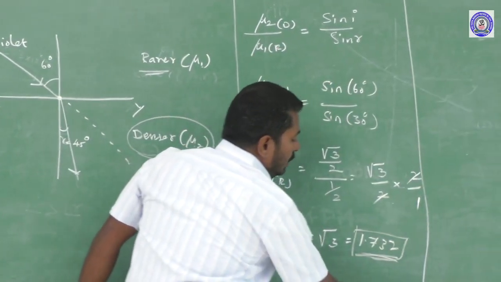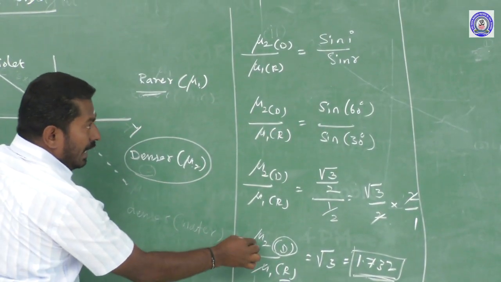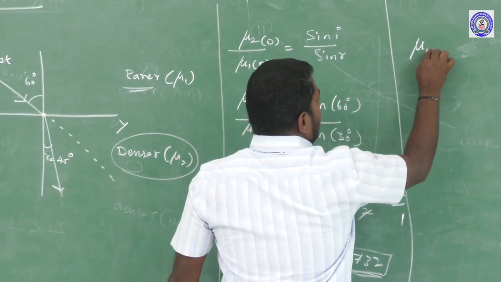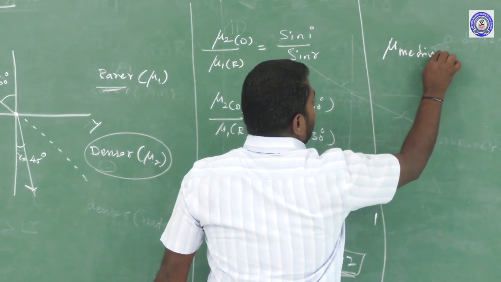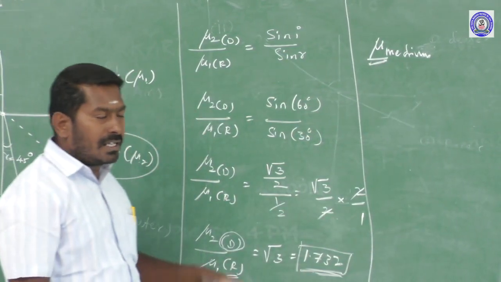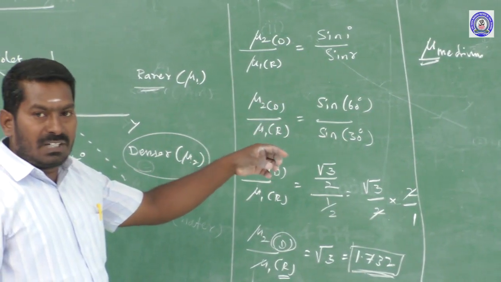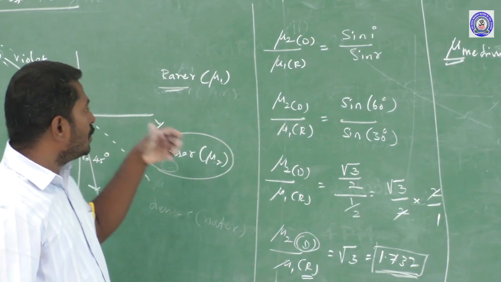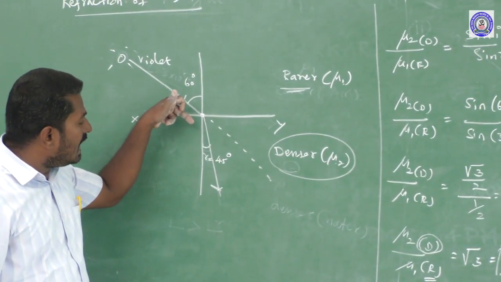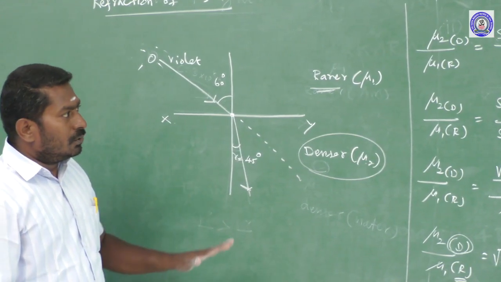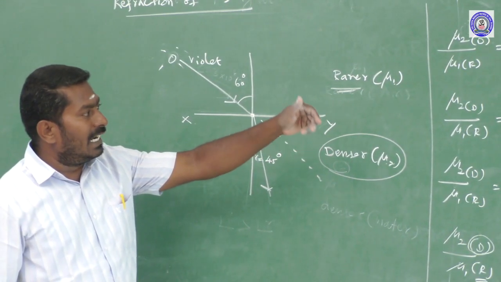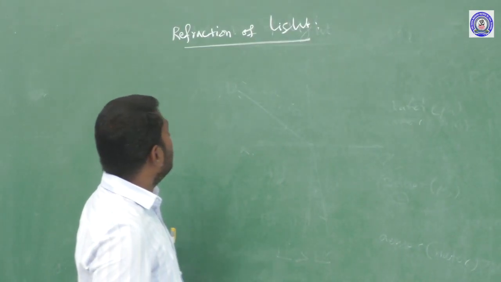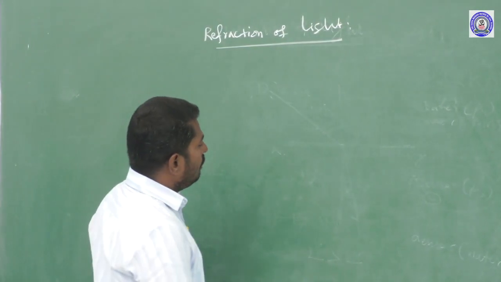So what is the refractive index? Refractive index, mu, is just a mere number, the refractive index of the medium. It gives us information about how fast or how slow the speed of light is inside the medium. So it gives the information with the help of the refractive index factor. Now, one more piece of information related to refraction of light.